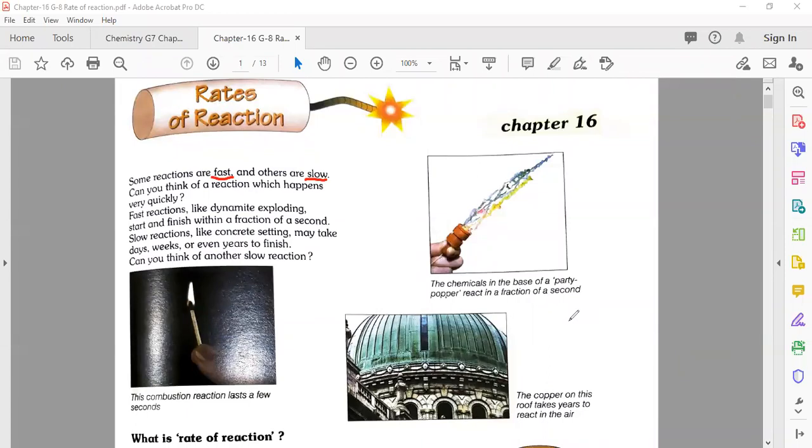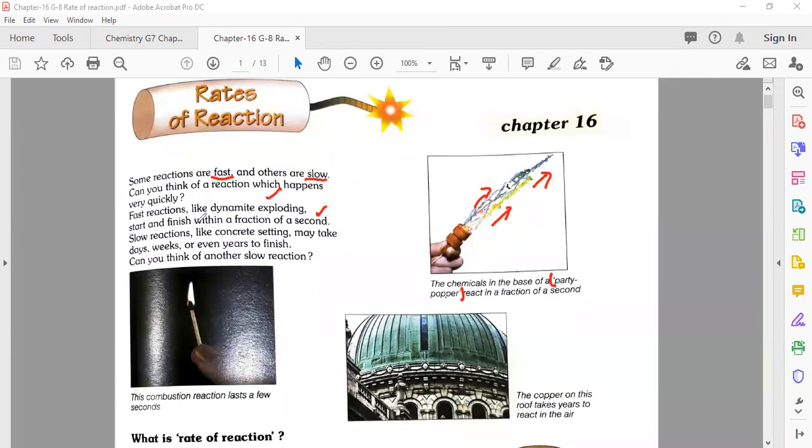Okay, so the fast and the slow reactions. Here we just see this is the party popper. If you, during a party, just pop this one, it quickly opens. This is a very fast reaction. Another fast reaction is like dynamite exploding. If you explode a cracker, it is also a very fast reaction and finishes within a fraction of a second.